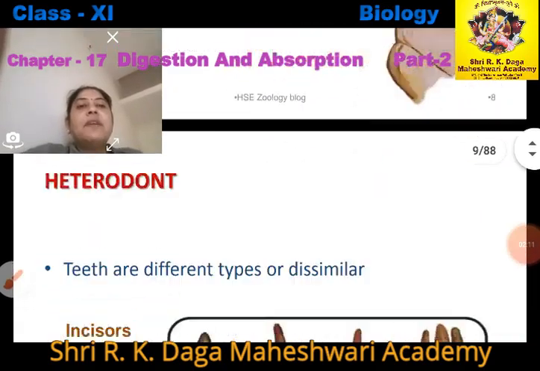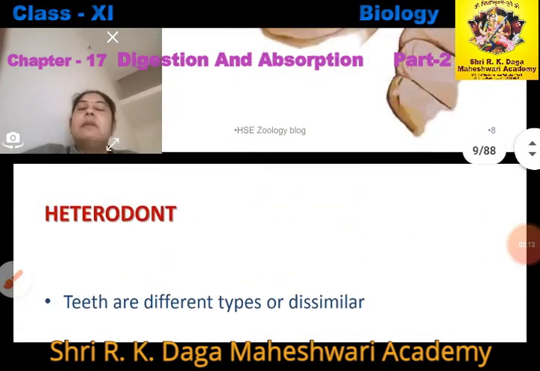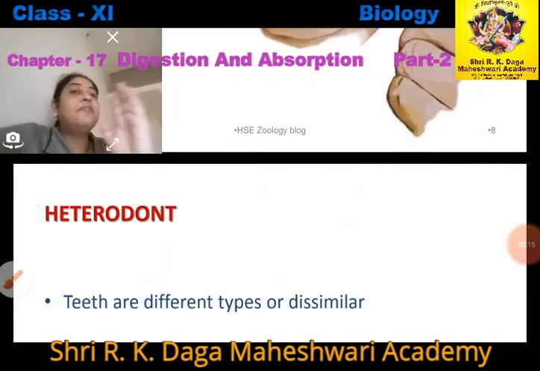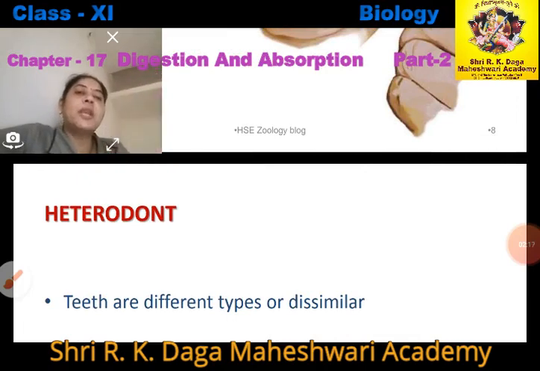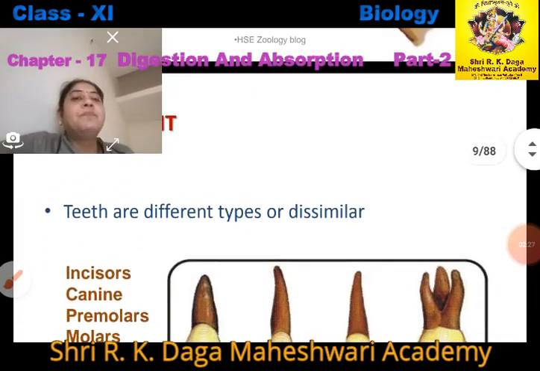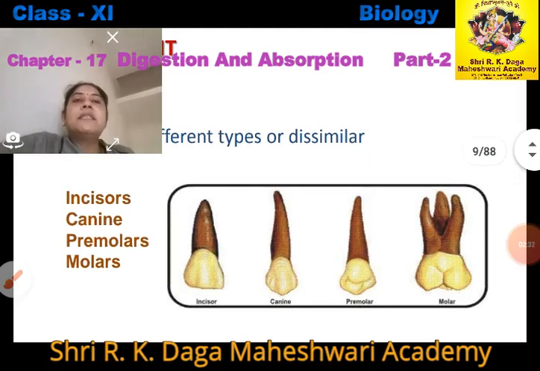So that type of teeth is called thecodont, right? Now the second one is heterodont. Hetero means what? They are different. Dont means shape. Inside the human body, different shapes of teeth are present inside the oral cavity, that's why it is called heterodont, right? So teeth are of different type or dissimilar. Here we are seeing four different shapes of teeth.